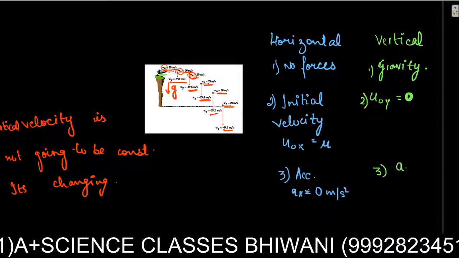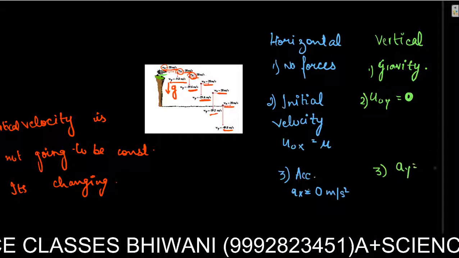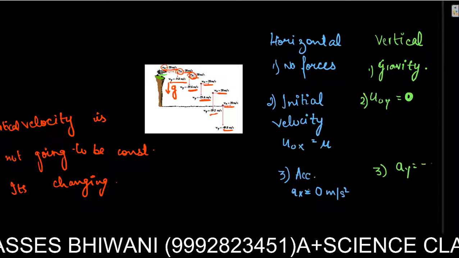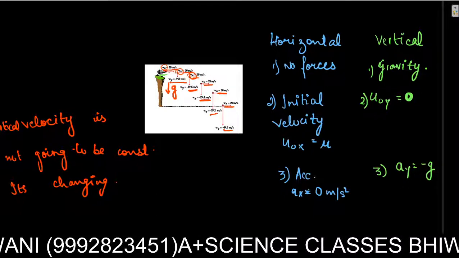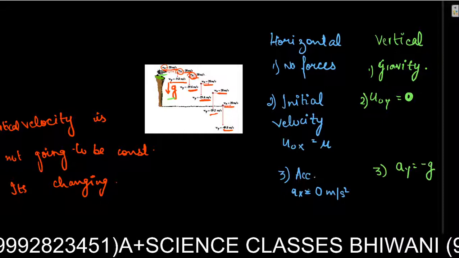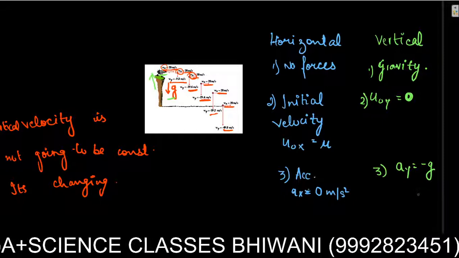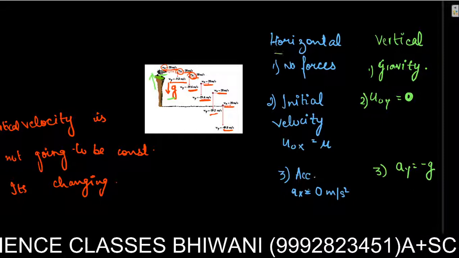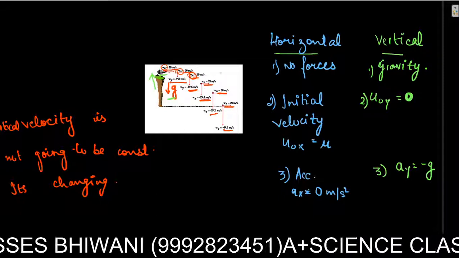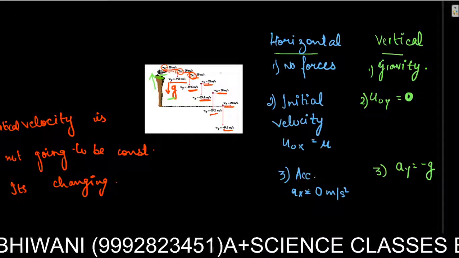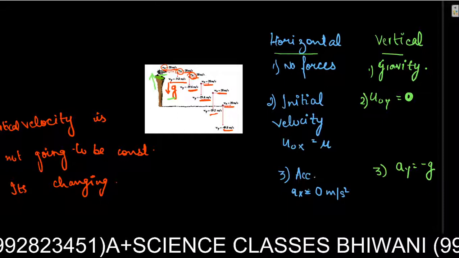Acceleration in the y direction, ay, is minus g, since gravity is acting. It is negative because the velocity is acting in the downward direction and we take upward as positive. So these are basic things we need to study, and when we do the mathematical notations, it will come in handy to derive the equations. So let's derive the equations or do some maths.